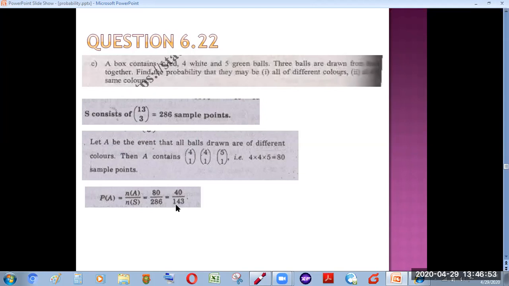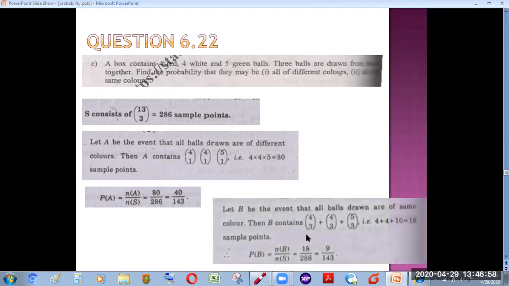If we say that these 3 balls of the same color may be red balls, there are 4C3 ways in which we can select them. Then there may be the possibility that all 3 are white balls, so in 4C3 ways we can select all white balls. And there may also be a possibility that the 3 balls selected are green, so in 5C3 ways we can select all green balls.